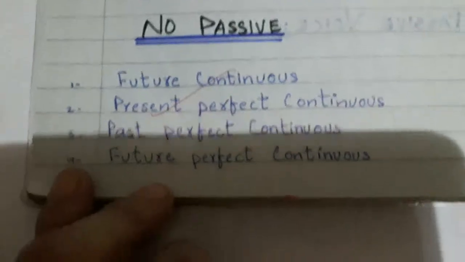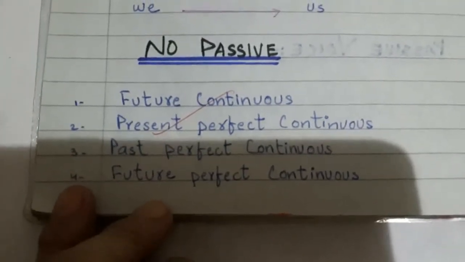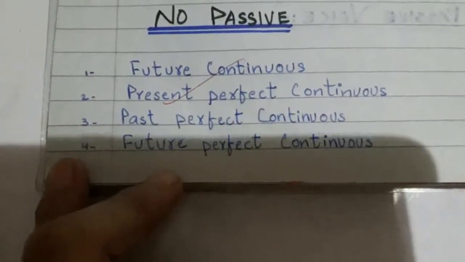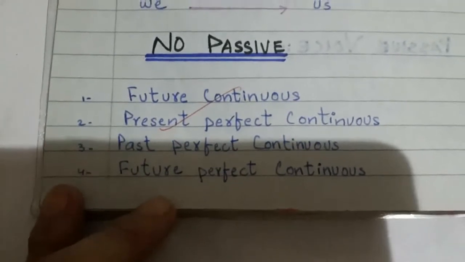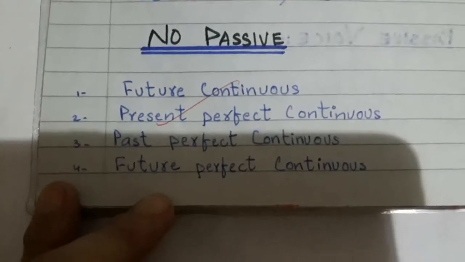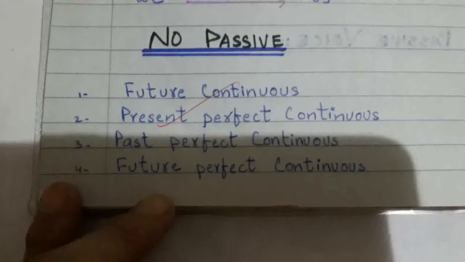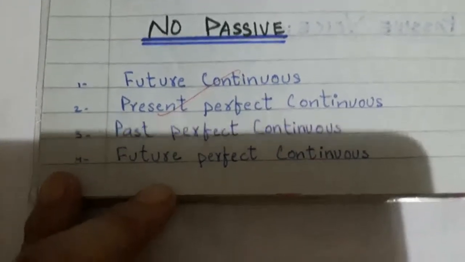Now, no passive. You know that we have 12 tenses in all. Out of these 12 tenses, 4 are not applicable in passive voice. And what are those 4 tenses? Future continuous cannot be converted into passive voice; only present continuous and past continuous will convert into passive voice.